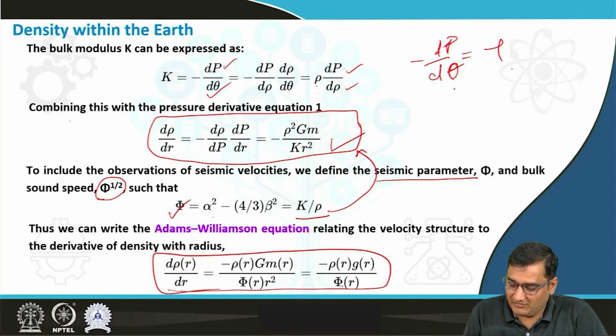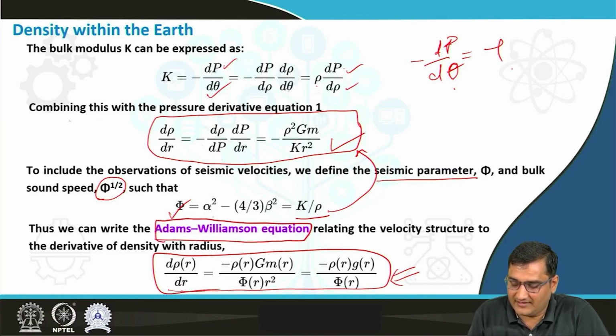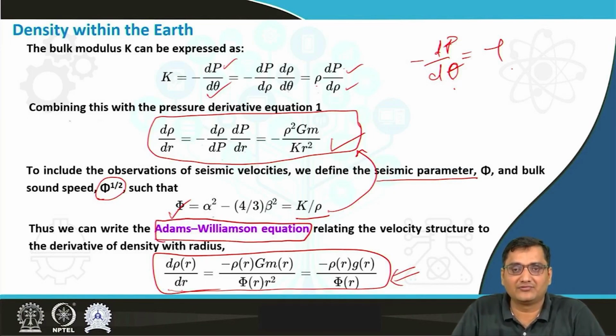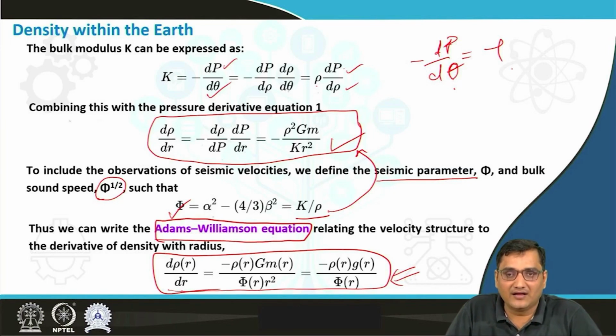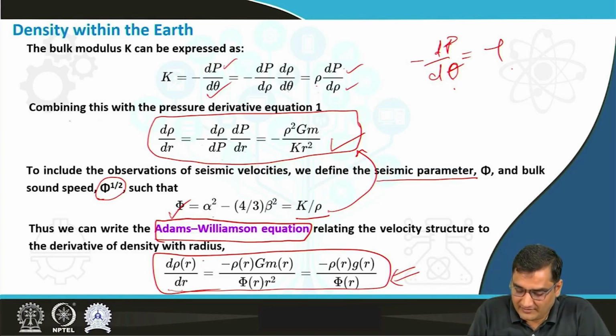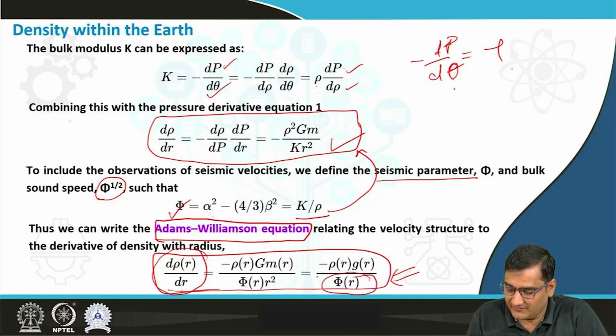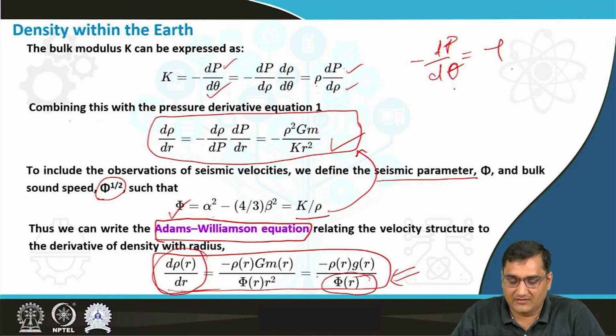This particular equation is famously known as the Adams-Williamson equation. As I said, it can relate the velocity structure to the derivative of the density with radius. So the derivative of the density with radius is this term, and it is relating the velocity structure, in terms of phi(r), that is the bulk sound speed or seismic parameter.